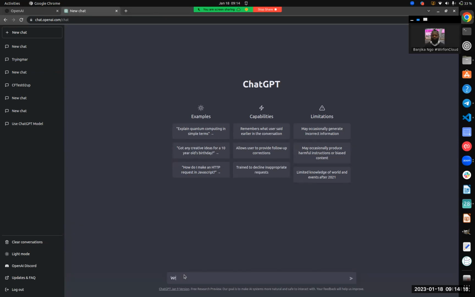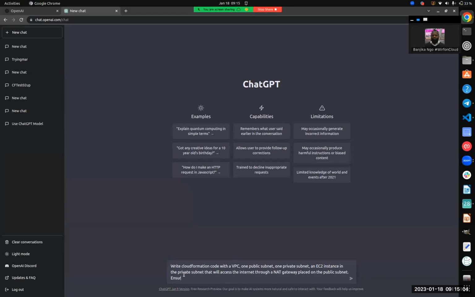So just go ahead and ask by typing in the ChatGPT chat: write CloudFormation code with a VPC, one public subnet, one private subnet, an EC2 instance in the private subnet that will access the internet through a NAT gateway placed on the public subnet, right?